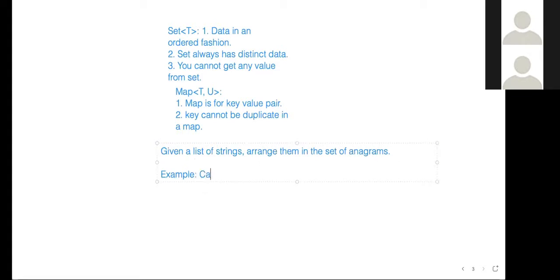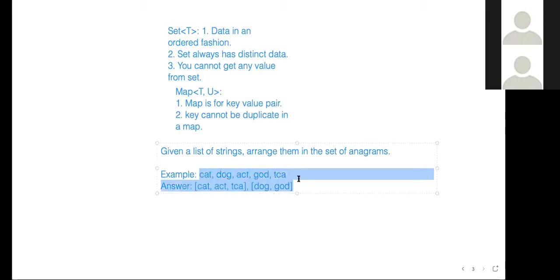For example, you are given cat, dog, act, god, tca. So here our answer will be one set: cat, act, and tca, and the other set is dog and god. So I will give you one array, and you will give me two arrays. Correct?